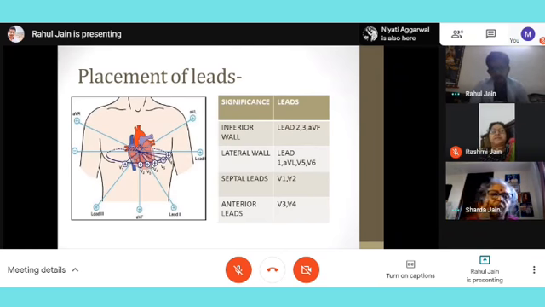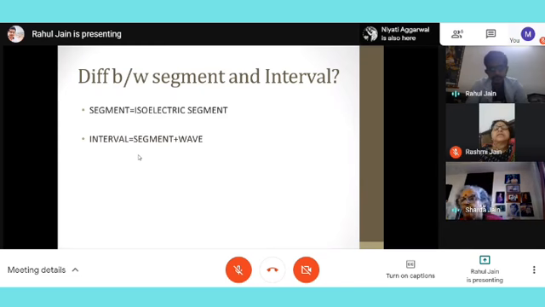Now, when do we use the word segment and when do we use the word interval? This is very important. When we use the word segment, it means an isoelectric segment, which means it is on the baseline. So the ST segment does not include any wave, and when I say interval, it means segment plus wave. When I say PR interval, I am including the P wave also, and when I say PR segment, I am not including the P wave.